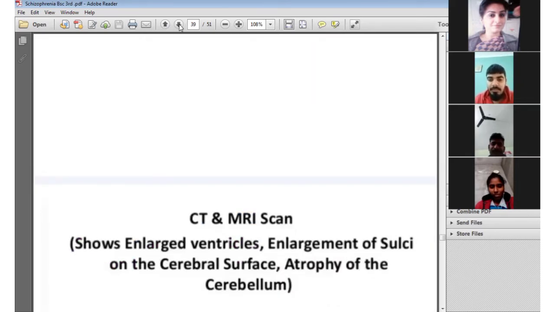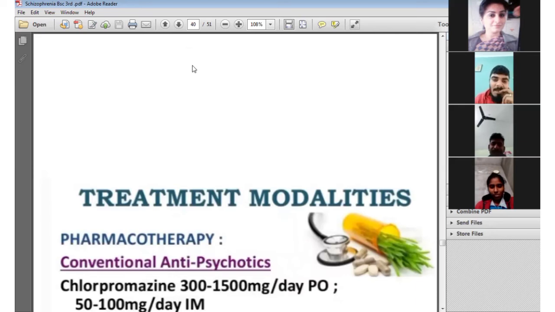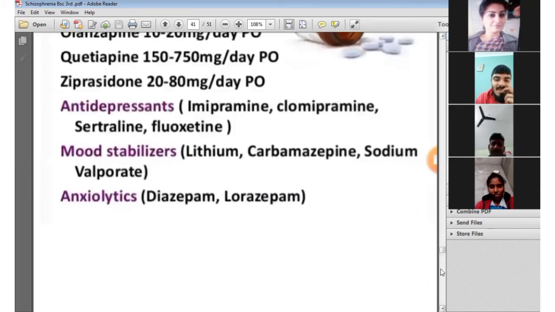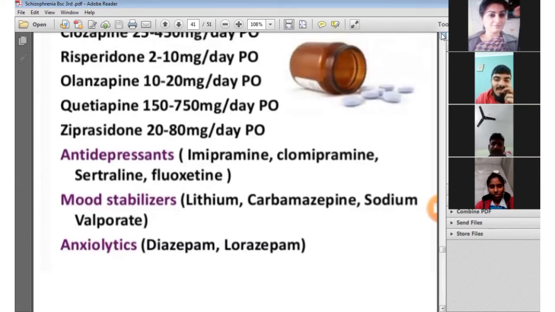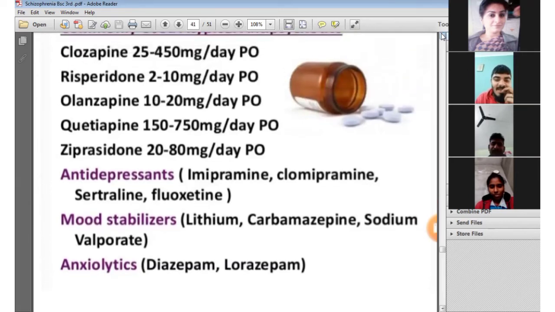So after the diagnostic evaluation, we have diagnosed various conditions. So we go for the treatment of schizophrenia. Under the treatment modalities of schizophrenia, it is divided into medical and nursing. First is pharmacological treatment. Under the pharmacological treatments, we give various types of drugs to treat the person with schizophrenia.